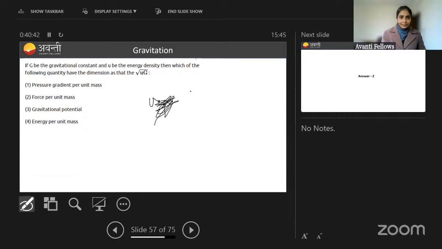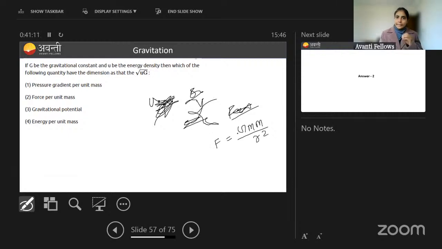So U is energy per unit volume, right? Okay. For now, I will try verbally. So U is what? Energy per unit volume. That is equal to how much? ml square t minus 2 by L cube. How will you calculate the dimension of G? You already know the value of force. What is force equal to? G m by r square. So this is force. And from here we can calculate dimension of G.